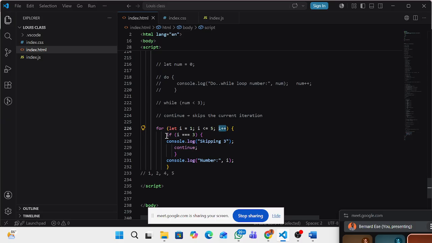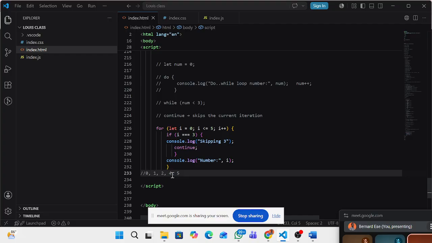But now this condition stands that when i is 3, skip it, continue to the next one. Do you get? So that's why it skips 3 here, then continues to 4, to 5. So assuming here now is 0, what you now get is 0, 1, 2, 4, 5.